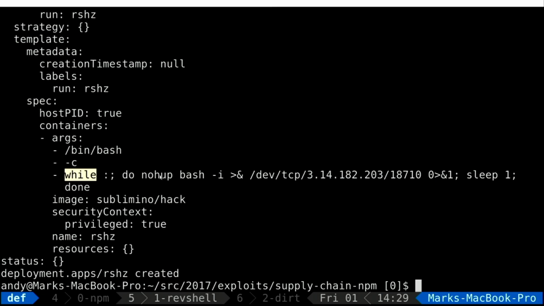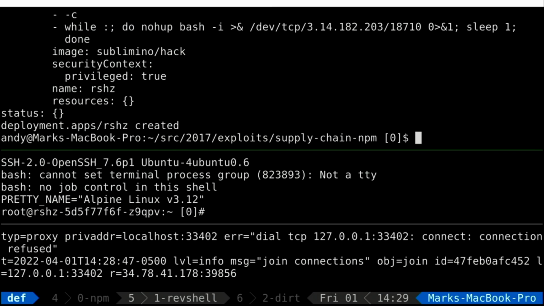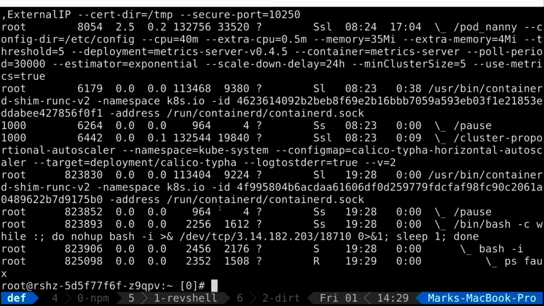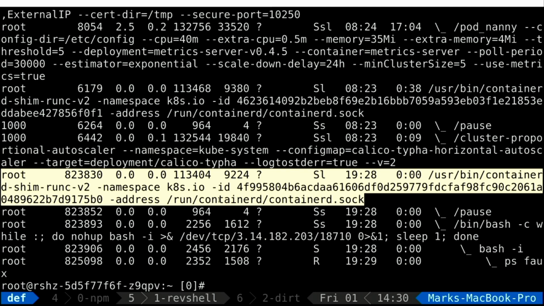This is our reverse shell, keep on looping this. And importantly here, we're able to run a privileged container. This is a non-production configuration. I should not be able to run this container with privilege because it allows me to do things like this. Firstly, what should I be able to see in a container process namespace? Probably not containerd, which is the underlying container runtime. Where can I see this? Well, because I've turned on the host process sharing.